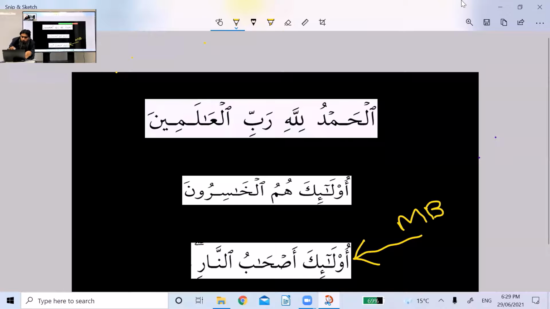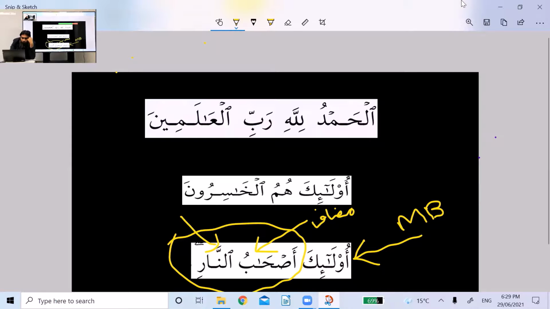This ashabu and an-nari together, this ashabu part is the mudaf part, and this an-nari part is the mudaf ilay part. Okay, so remember this point.